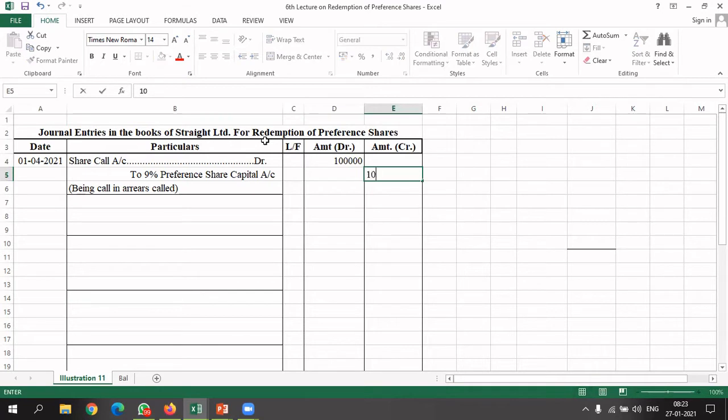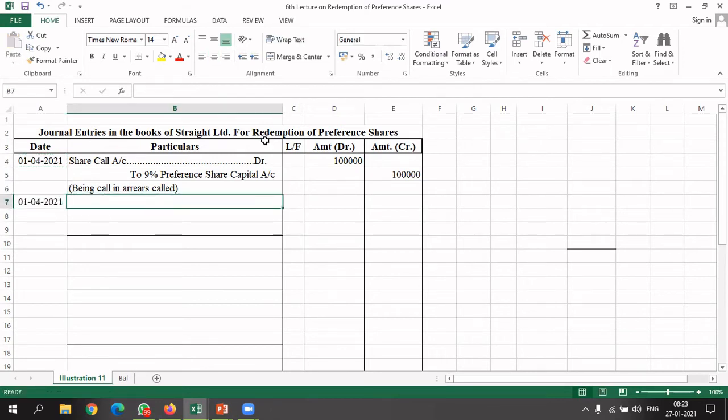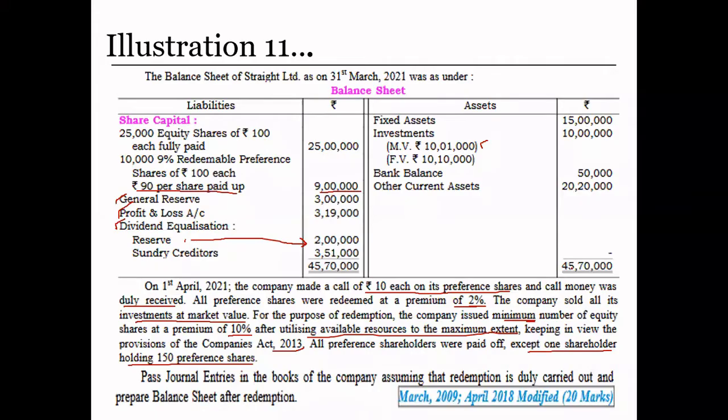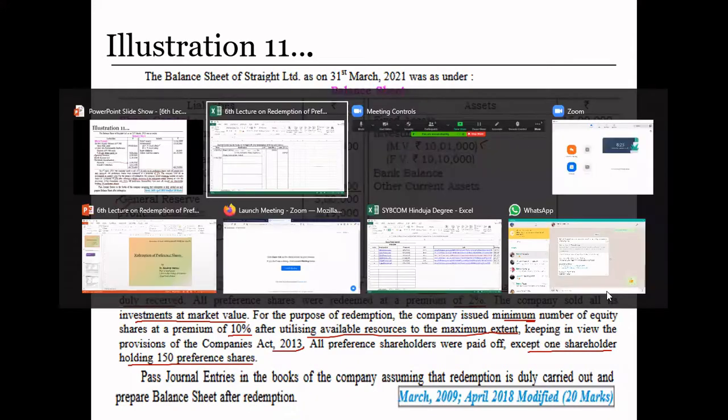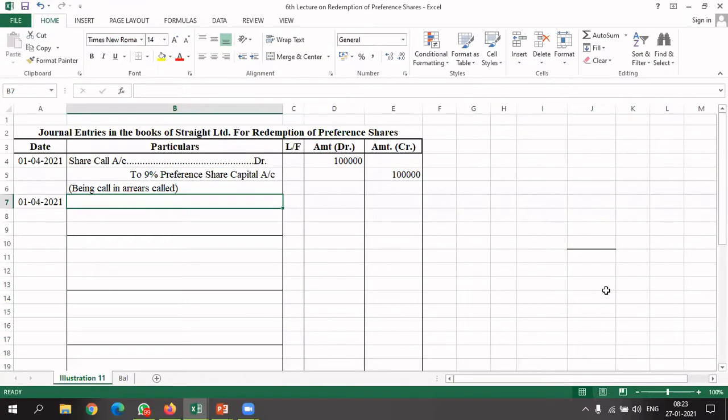ठीक है. 1 lakh rupees कैसे पता लगा बेटा? We have 10,000 preference shares multiplied by 10 rupees unpaid. So it comes to 1 lakh rupees. And he is saying we received all the amount, duly received. Look here, the call money was duly received. So everything is received.